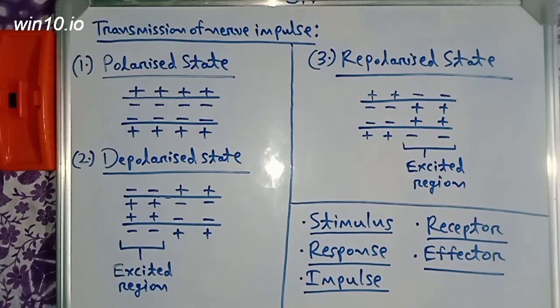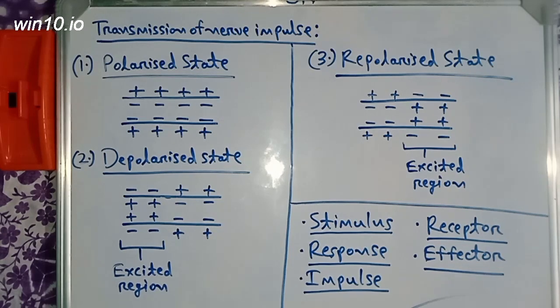In case of muscles, they will either contract or relax, and if it is a gland, it will secrete some substance. So we are done with these terms. We will be using them throughout this chapter.